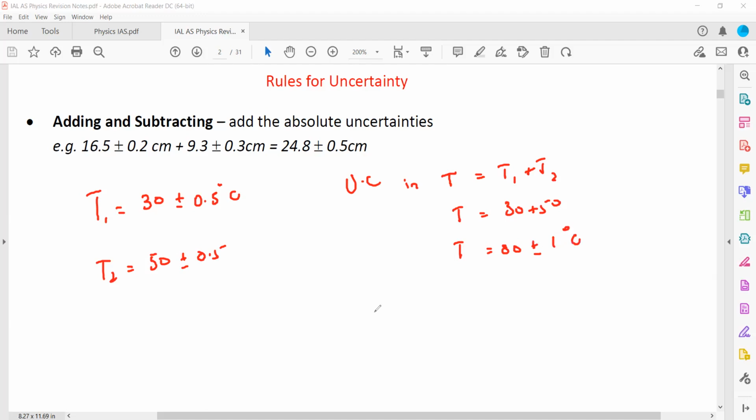And same thing if I say we want the uncertainty in temperature change, which is given by the formula T2 minus T1. So final is 50 and the initial is 30. So T2 minus T1 is 20. But what about the uncertainty? Uncertainty always adds, even if quantities are subtracted. So we will add again, it will be 1. So in this case, the uncertainty will be equal to 1.